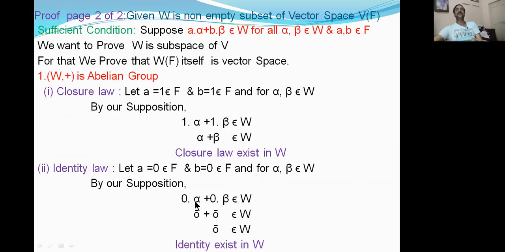Similarly 0 into beta is 0 bar. 0 bar plus 0 bar is 0 bar, which belongs to W. That means the additive identity 0 bar exists in W. That means identity exists in W.